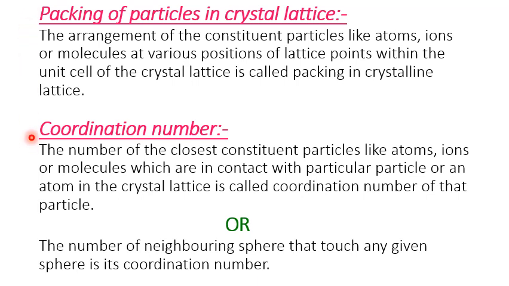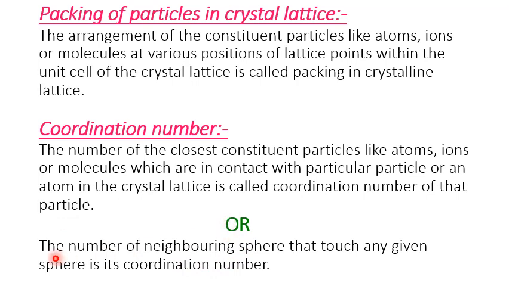Now next is coordination number. Coordination number means the number of the closest constituent particles like atoms, ions or molecules which are in contact with a particular particle or an atom in the crystal lattice is called coordination number of that particle.